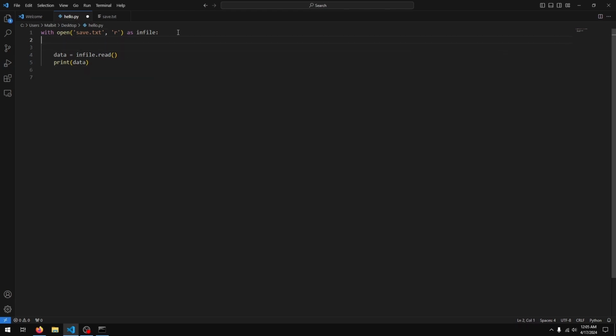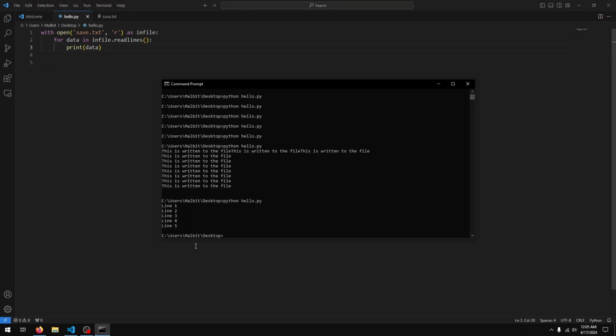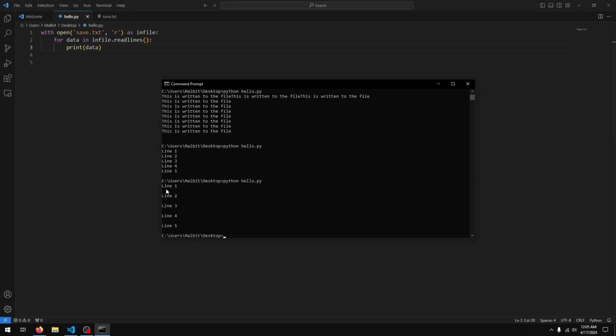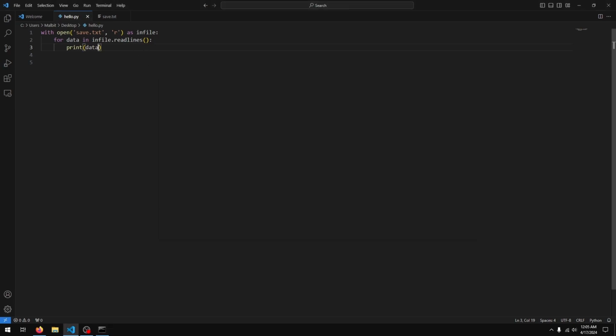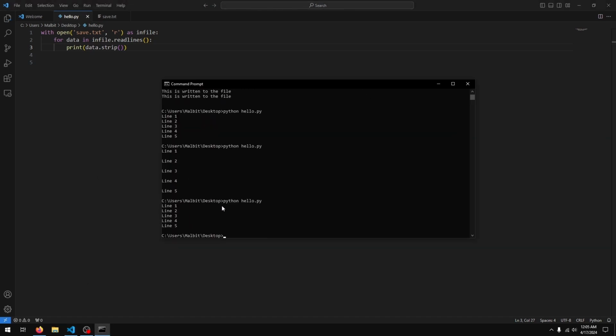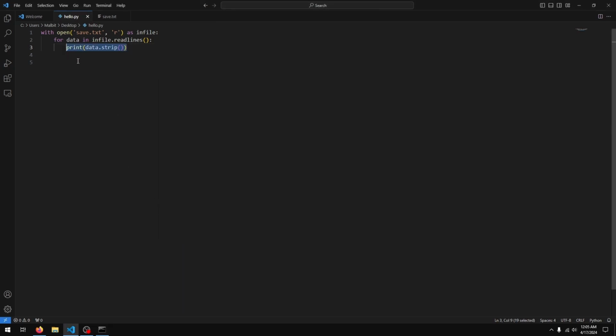Now, what if we're reading the file one line at a time? We can just do for data in file.readlines, print data, and just as before, we get each line in the file one at a time. I can do a dot strip to get rid of that extra empty line that we have. There we go. And I can work with this file one line at a time, however I like. Awesome. So that's all for this video on reading and writing data to and from files in Python.